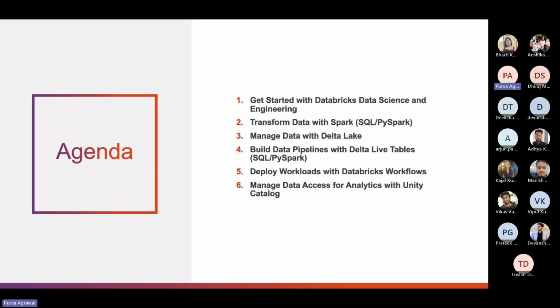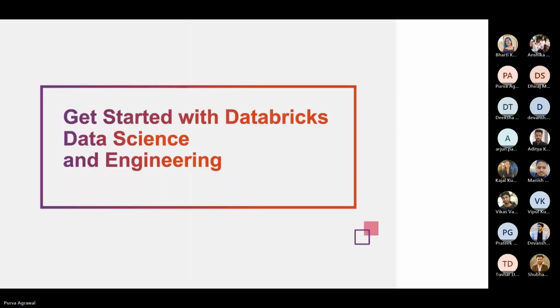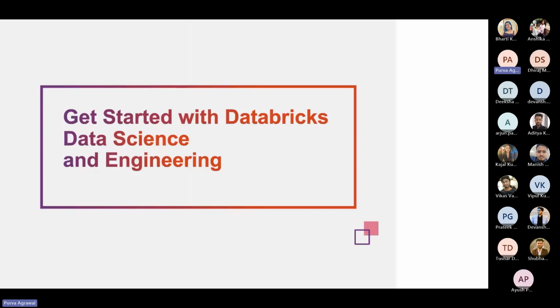Orchestrate data pipelines with Databricks Workflow jobs, and schedule dashboard updates to keep analytics up to date. And finally, configure permissions in Unity Catalog to ensure that users have proper access to databases for analytics and dashboarding. So let's first start with the first topic, get started with Databricks data science and engineering.